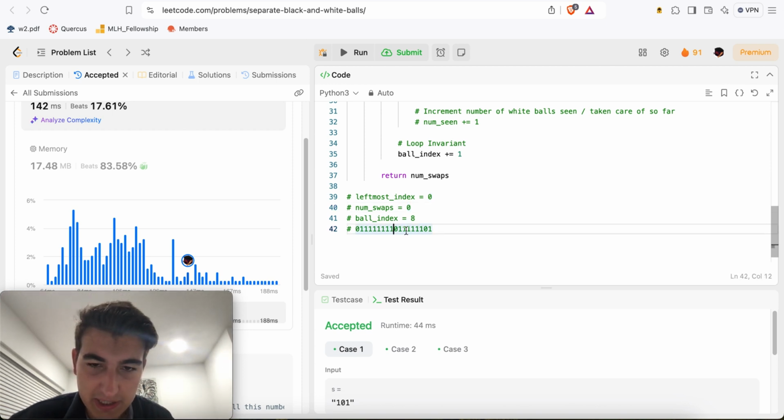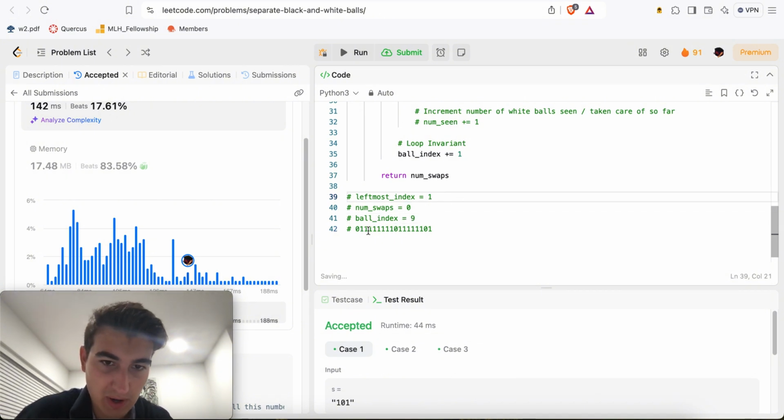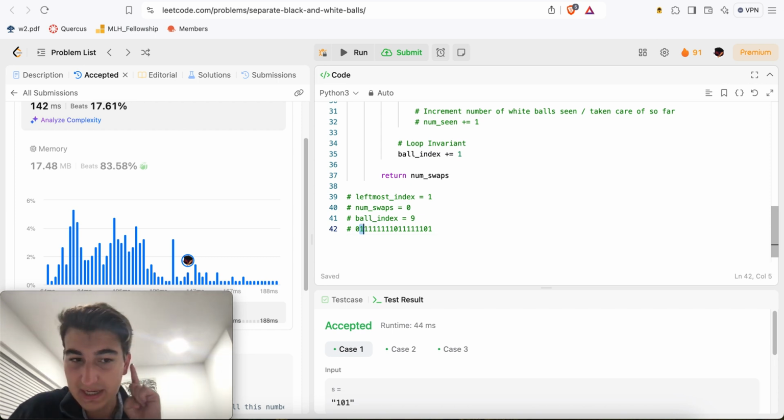And then from this point on, okay, so we move in here. This is now a 1, right? And now we move on to our next index, so index 9. And now our leftmost index is 1, right? Because we want the next white ball to come at this index. We already have a white ball at index 0 now, so the next white ball is going to be the second leftmost index, which is now index equals 1, right?